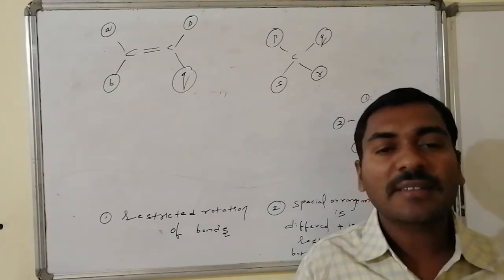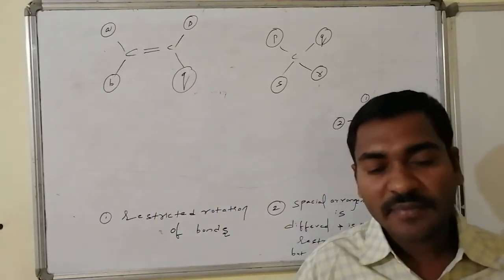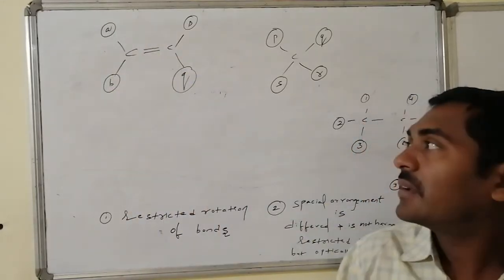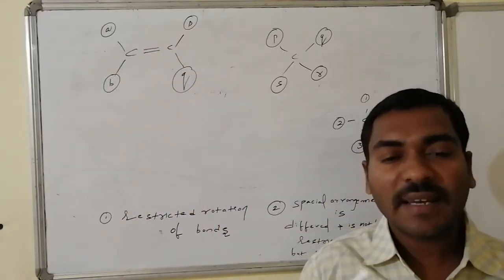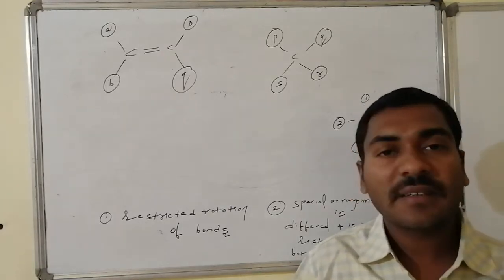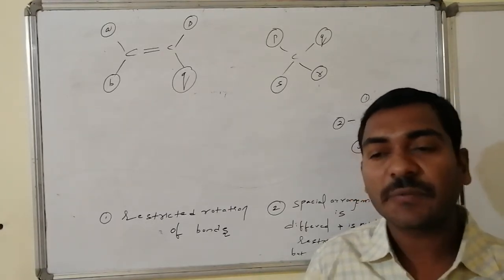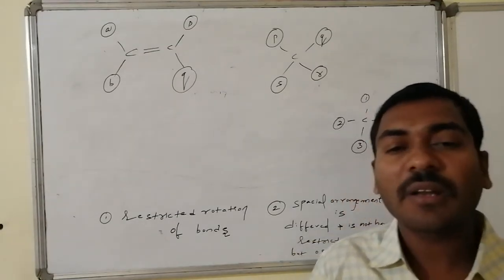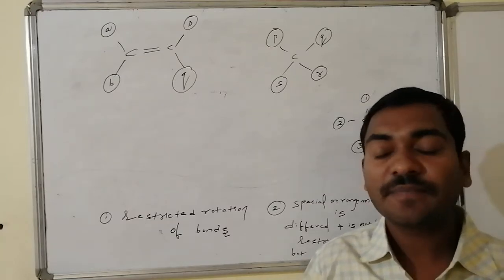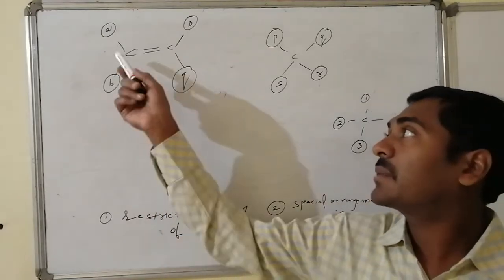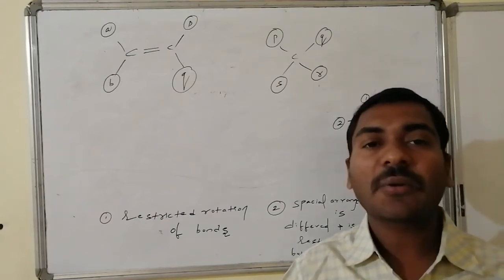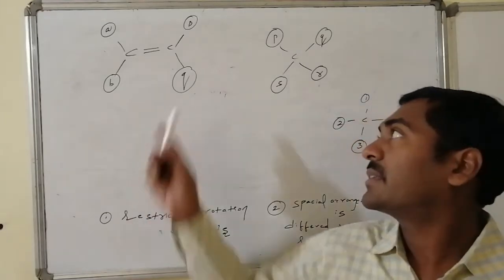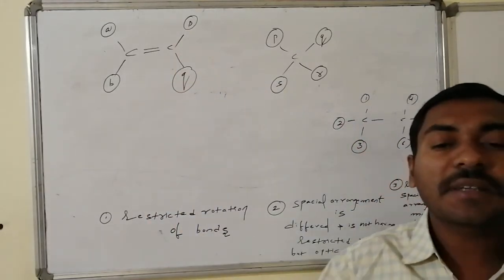Whereas let us go for the case where carbon and carbon are connected by the double bond, and remaining two free valencies are there. Here one of the carbon is connected with atom A and atom B, valency A as well as valency B, and other carbon is connected with valency P as well as valency Q. Now I can adjust another molecule with the same molecular formula with the same connectivities, but due to this carbon-carbon double bond, that bond is not rotatable. Hence, as a result of restriction of rotation, the bonds or the valencies connected with the carbon never move.